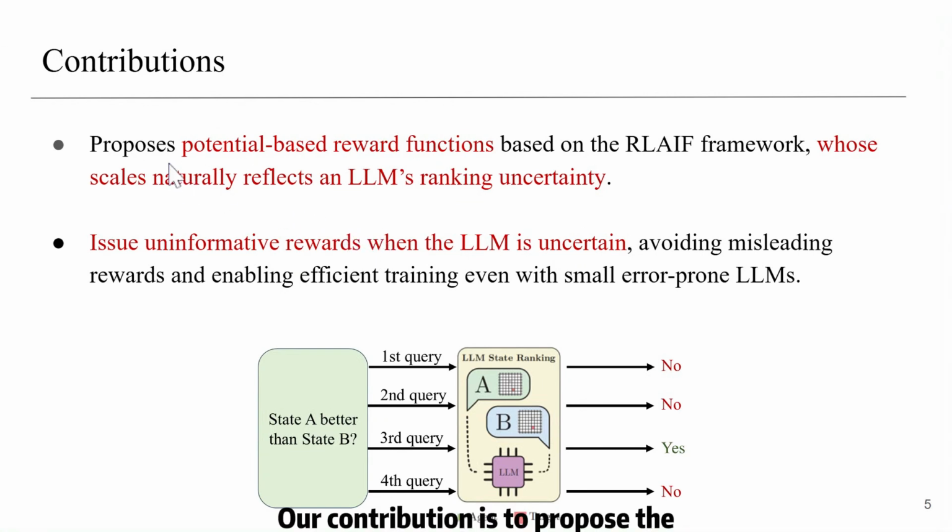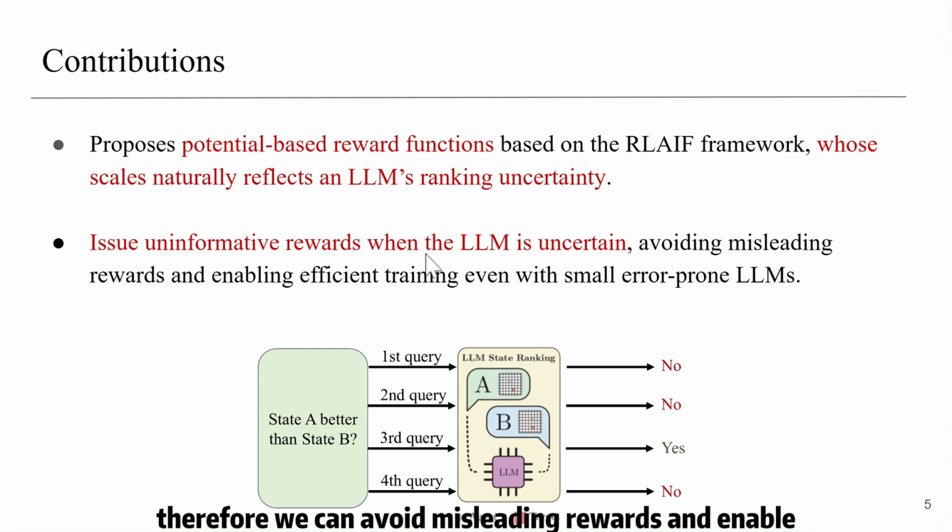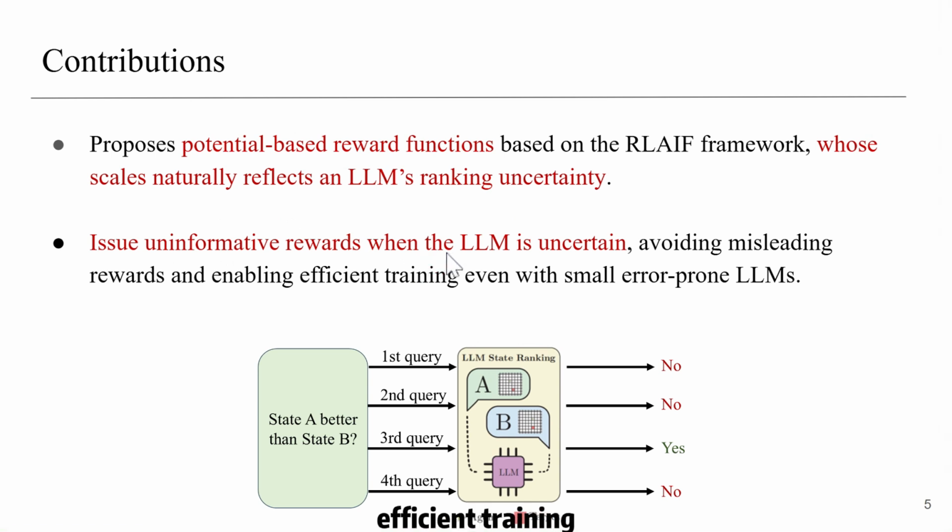Our contribution is to propose potential-based reward functions based on the RLAIF framework, whose scales can naturally reflect an LM's ranking accuracy. Because of this, our method can give uninformative rewards when the LM is uncertain. Therefore, we can avoid misleading rewards and enable efficient training, even with small but error-prone LMs. This kind of LM is smaller, faster, and more accessible in practice, so our method has a broader application scenario.